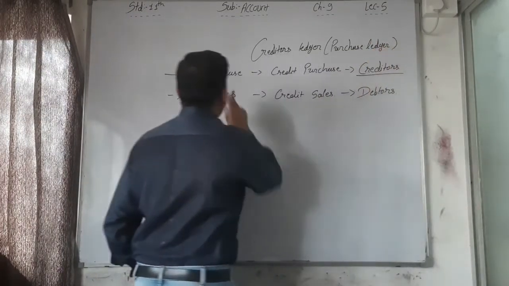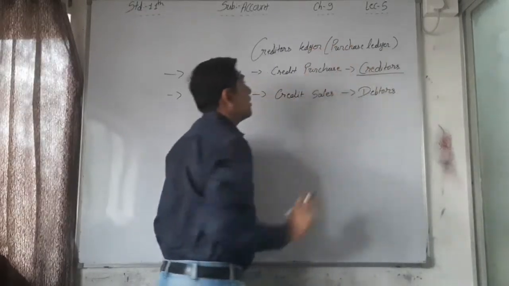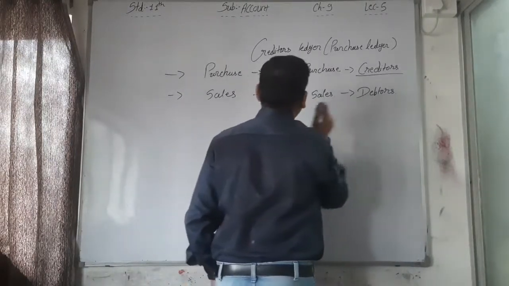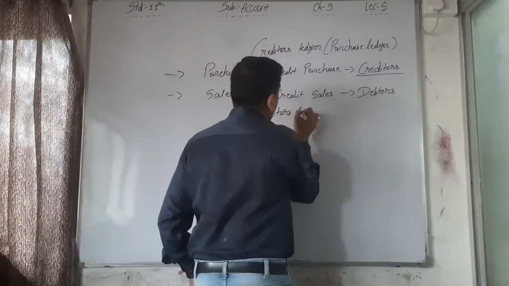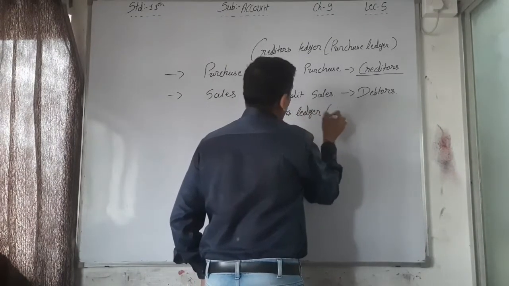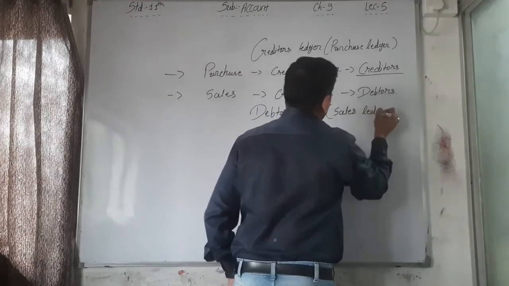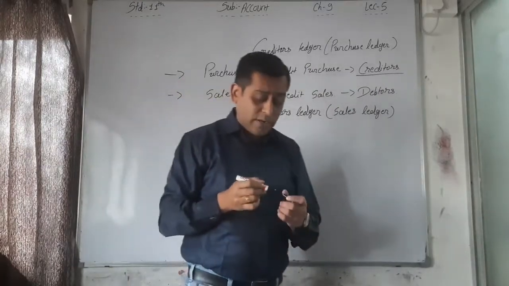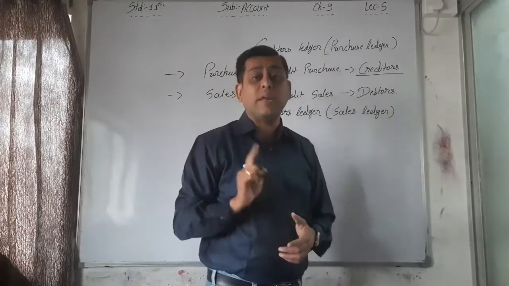We have to maintain a purchase ledger for credit purchases, or creditors, compulsorily. And for credit sales, or debtors, we have to maintain a debtors ledger, or sales ledger. In the purchase ledger, all the creditors accounts are maintained. In the sales ledger, all the debtors accounts are maintained.